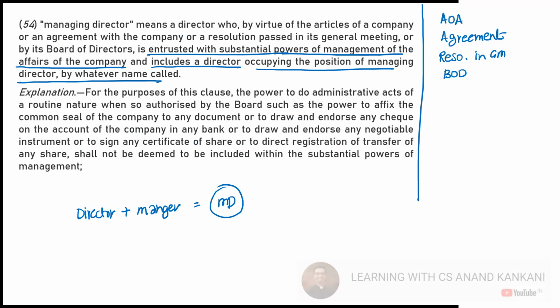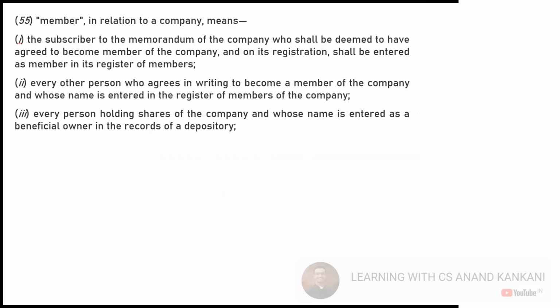Just like to become a holding company, first you need to be a company. Only then can you become a holding company. Same way, to become managing director, first you need to be a director, and then there is an additional responsibility that has been given to you, which is of the managing director. Okay, let's go ahead and see the next definition here.